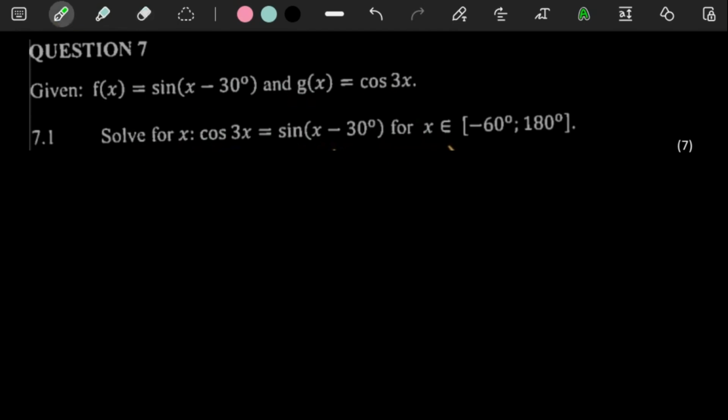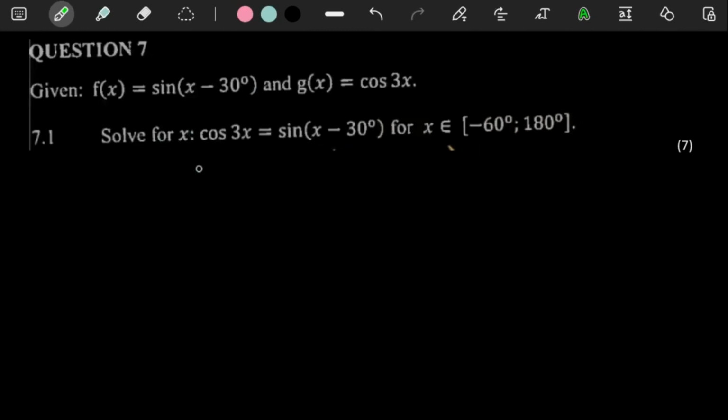And g of x is equal to cos 3x. They say, solve for x. Given these two equations, there's the function f and there's the function g. They say we should solve for x.